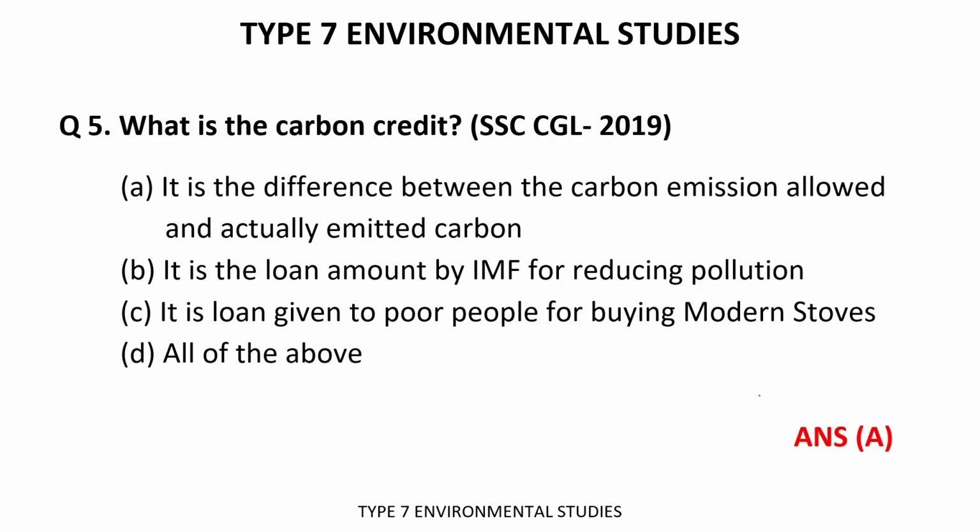The time's up. The correct answer is A. It is the difference between the carbon emission allowed and the carbon actually emitted.